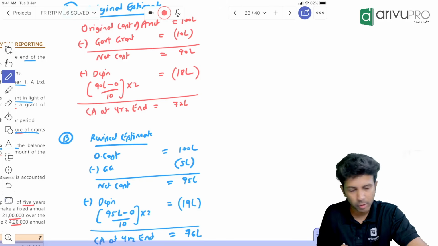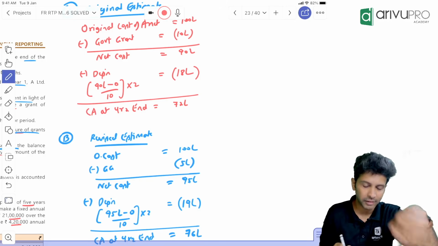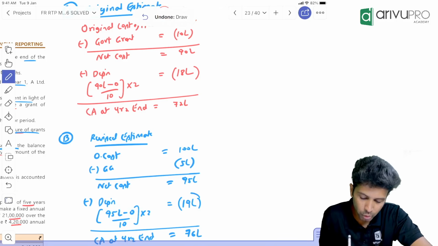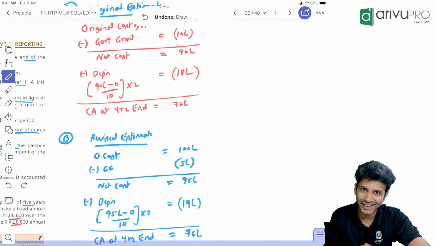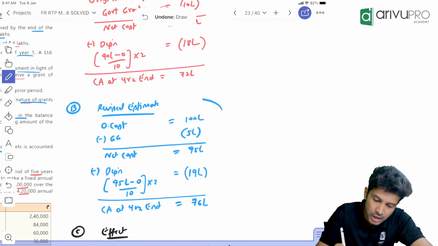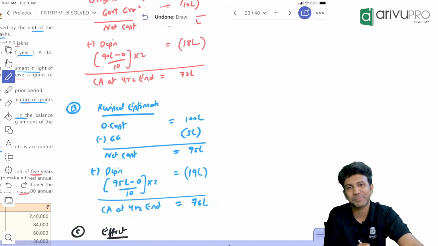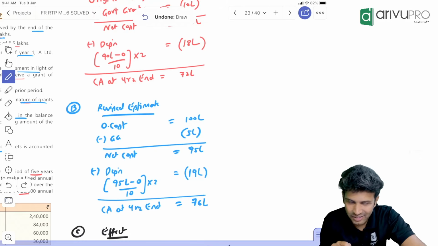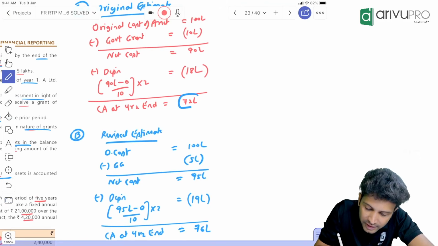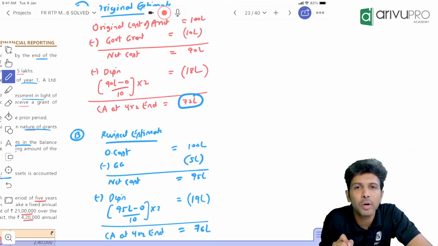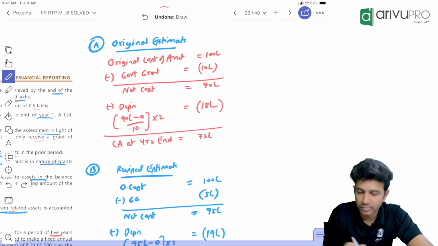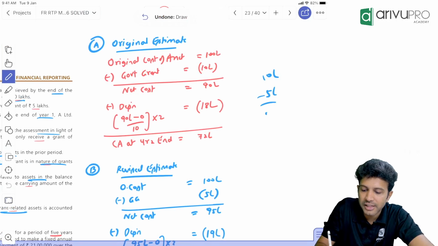95 lakh carrying amount minus residual value 0 divided by life 10. If you do this, you'll get 1 year's depre. Multiply by 2 to get 2 years' depre. How much? 19 lakhs. So depre would have been 19 and carrying amount would have been 76. This would have been the data, if we had taken this. Now what Ind AS 20 says is, currently our carrying amount is 72. Now we have booked a grant of 10 lakh, right? But receivable is only 5. How much excess have we booked?